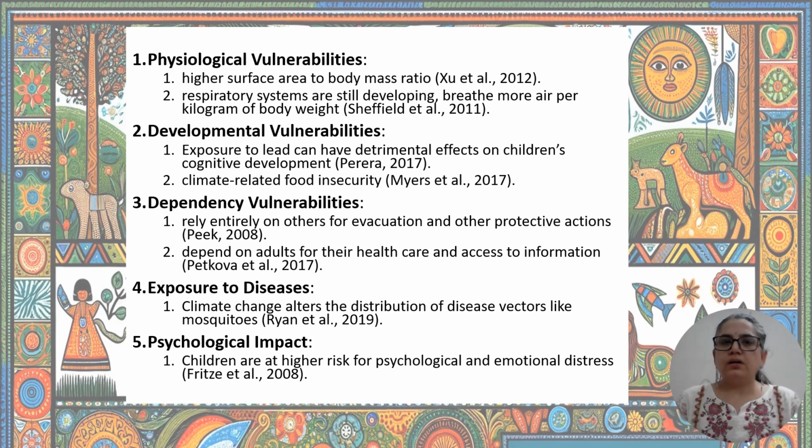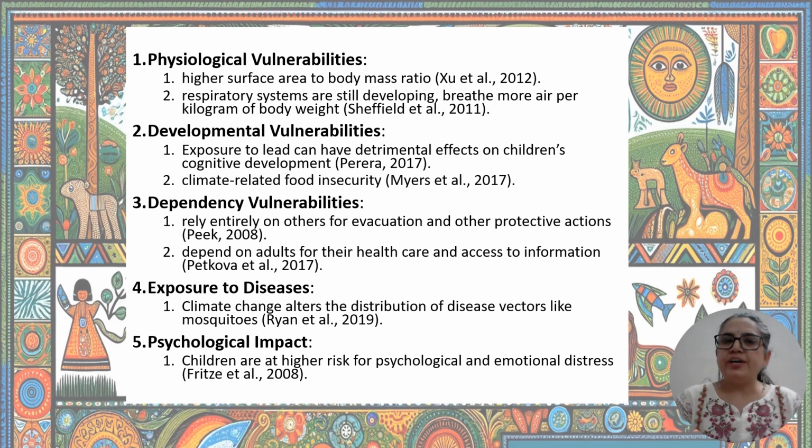Now, children possess vulnerabilities due to their physiological, developmental, and dependency characteristics. Now, what are these characteristics? Like physiological characteristics, children have a higher surface area to body mass ratio compared to adults. Their body mass is less, and as compared to body mass, their surface area is more, which makes them more susceptible to heat and cold stress.